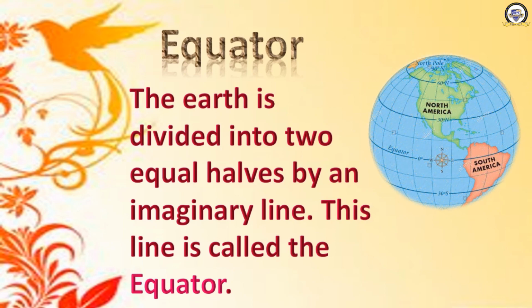See the photo. Here you can see the equator in the photo. Can you see the 0 degree near that direction symbol? Yes, the middle line which divides the earth into two equal halves. Equator divides the earth into one half on the top and another half at the bottom. That middle line is called the equator. It equally divides, that is why it is named the equator.